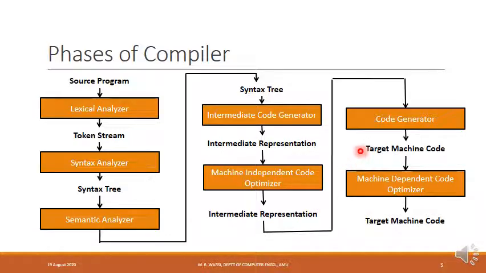The next phase of the compiler is the machine dependent code optimizer. So now we carry out optimization which is specific to the machine. So this optimization is machine dependent optimization. The target machine code produced by the code generator is further optimized using machine dependent code optimization techniques, and the output remains to be the target machine code.